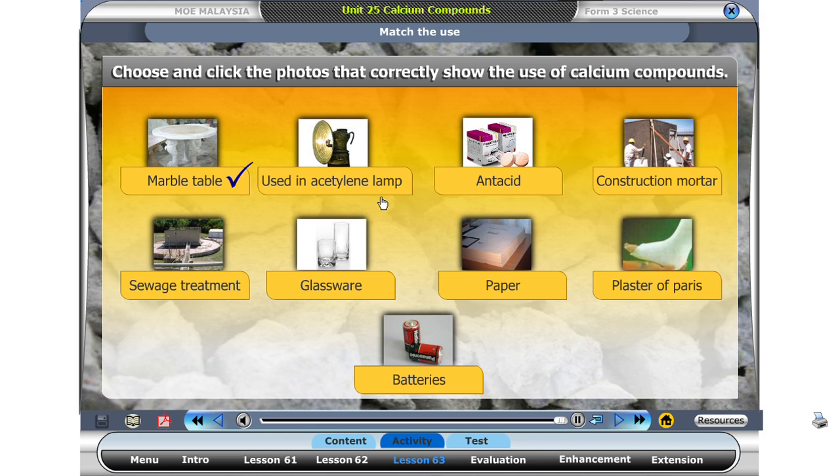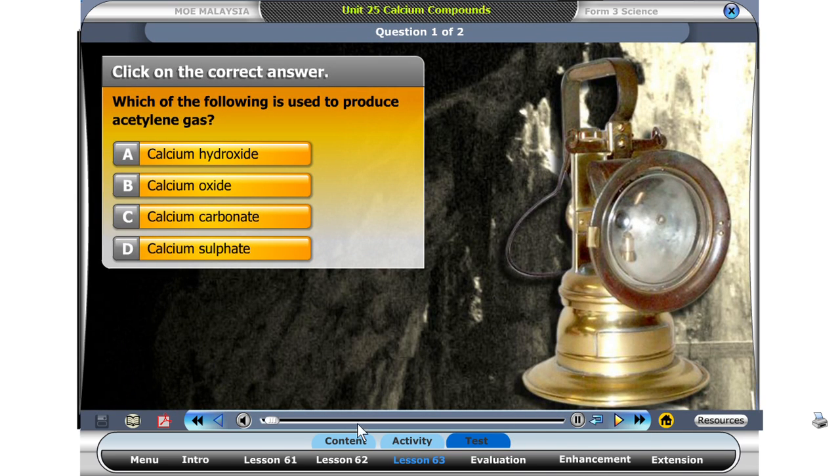That is correct. That is correct. That is correct. That is correct. That's not correct. That's not correct. Which of the following?